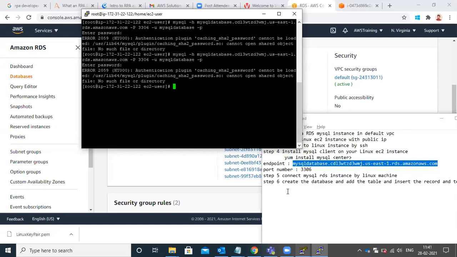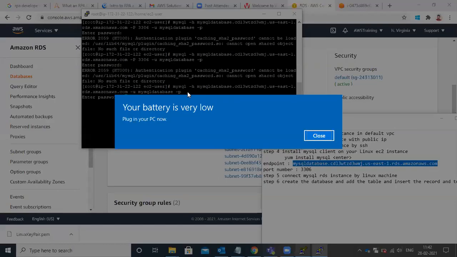Do one thing, remove that port number and just -p 3306. Enter. No. .com, space. Enter. India123.